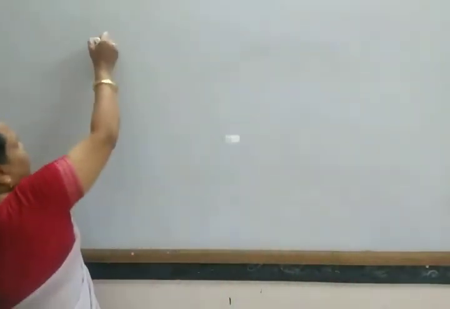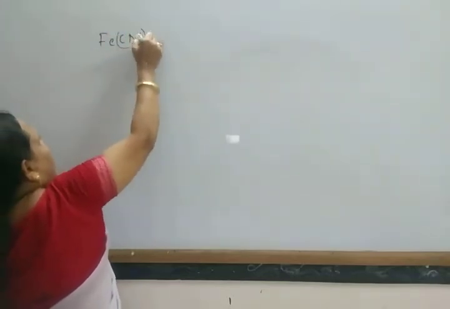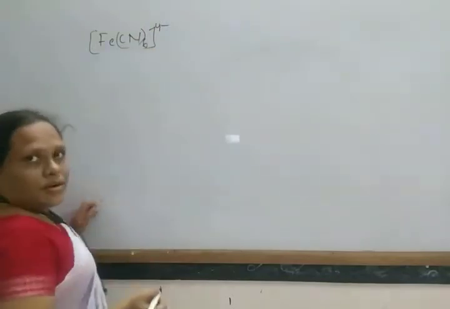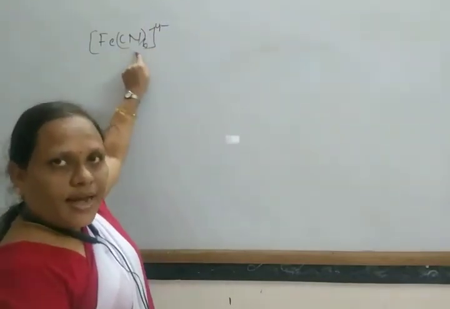Now let us discuss some examples. For example, [Fe(CN)6]4-, the formation of the hexacyanoferrate ion.